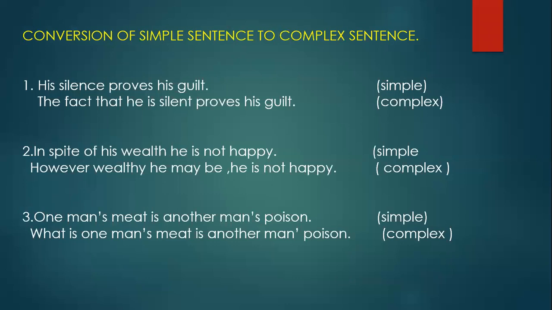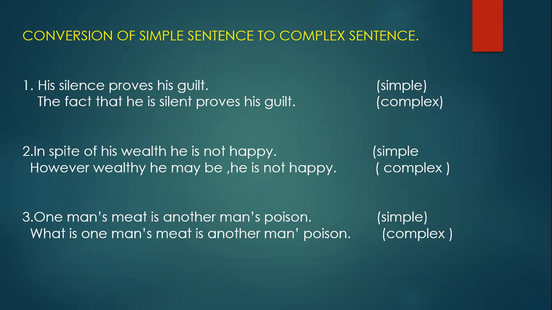Okay, next, the conversion of simple sentence to complex sentence. I told you before, complex sentence means there should be both a main clause and a subordinate clause. So the simple sentence has only one clause and that is main clause, and we have to make that main clause as two clauses, one main and one subordinate. Then only the sentence will become complex.